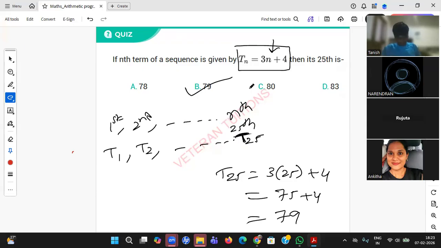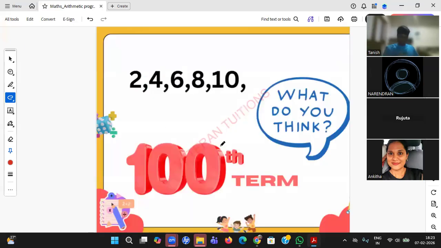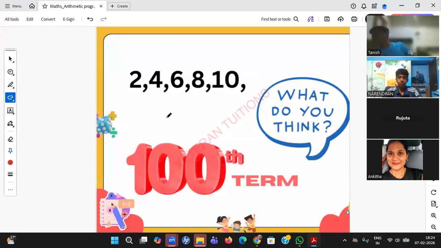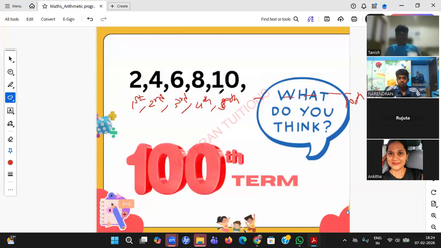So he has given the general formula directly. But as I said, we require some formula. Why? You see this question. First term is 2, second term is 4, third term is 6, fourth term is 8, fifth term is 10. What will be the 100th term? Student, we can't continue this way, right? We can't continue. We want some shortcut.